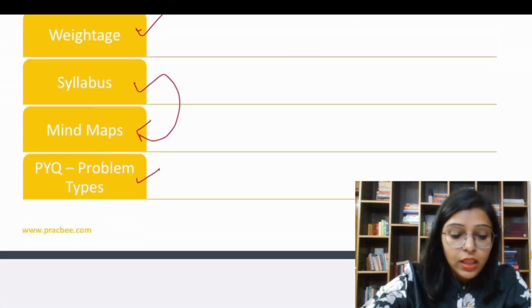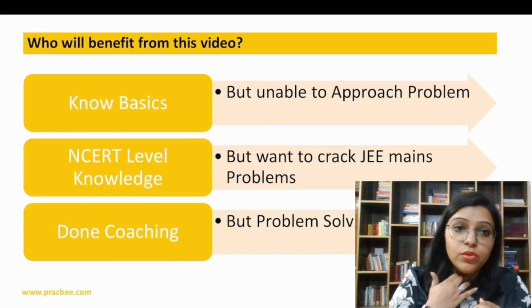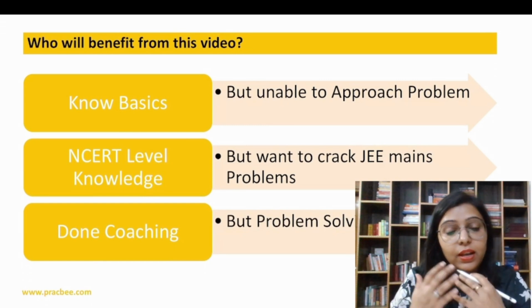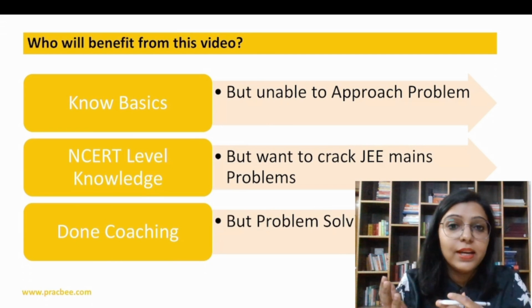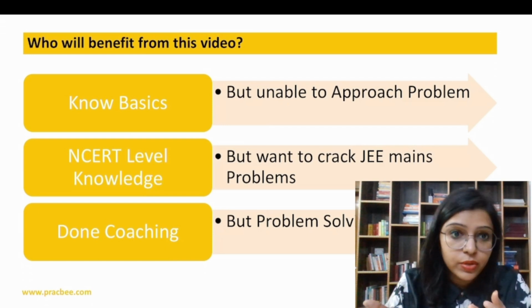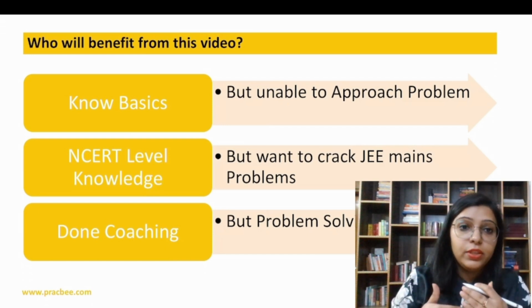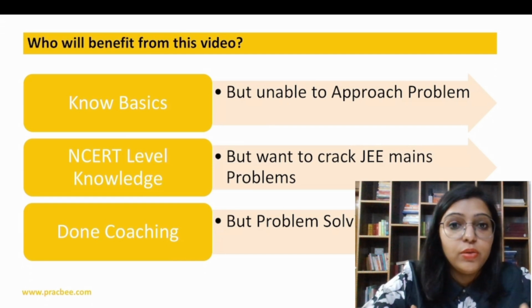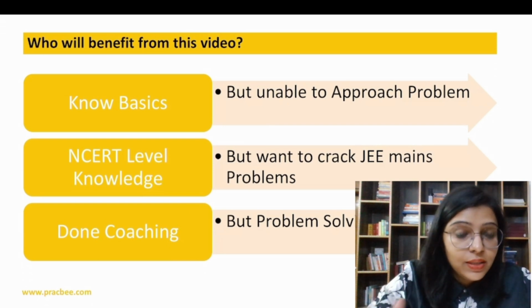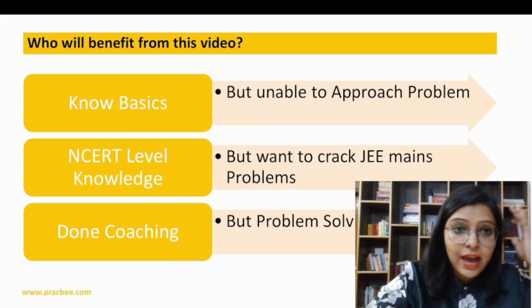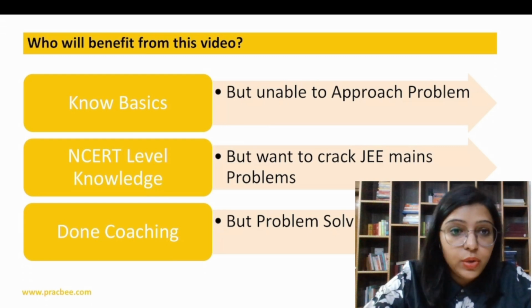Clear? Okay. Now, who will get benefit from this video? I have been discussing this from my first video. Who knows the basics, who has NCERT level knowledge, but when it comes to problem solving, you cannot solve the questions. When you see this kind of video, you get the idea of how to approach a particular kind of question, how to solve that kind of question. That's why this video is for those students. And also for those who have done coaching somewhere, who have the concepts in their mind but are unable to apply them when it comes to the questions.